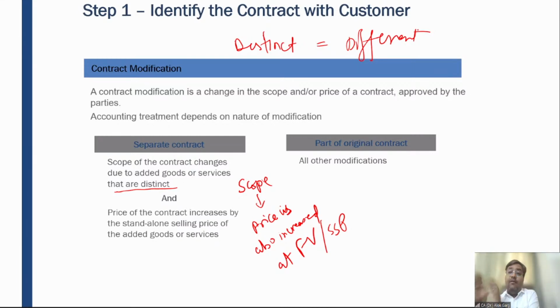In this case, the next 5 classes will be different from the initial 10 classes, right? So whatever I have taught in the first 10 classes, in the next 5 classes I will probably teach differently, right? I will probably take the classes on different topics, right? The timings would be different. When I'm saying the timings would be different, the first 10 classes would be on some different days and the 5 classes would be on some different days, right? So these are the different goods and services. I'm not talking about the nature. I'm talking about the utility.